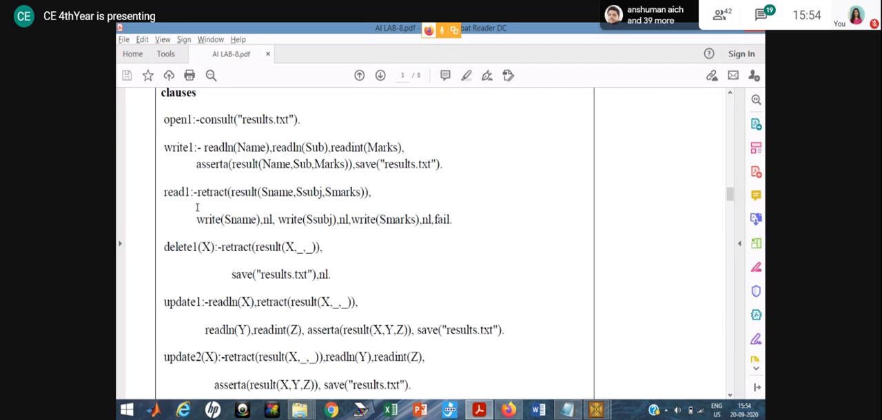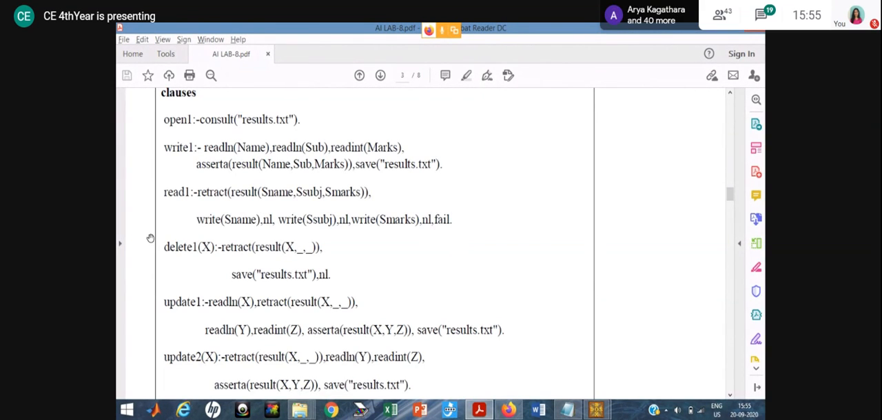Okay, now read one. The read one rule I have used means if you want to retrieve the data from the database, for that you have to use the retract command. Retract command retrieves all the data from the database. But here you compulsorily have to write fail, right? All of you know, because if you are not using fail, then it will only fetch the first record from the database. If you want to read all the data from the database, then you have to use fail, because fail forces the backtracking.